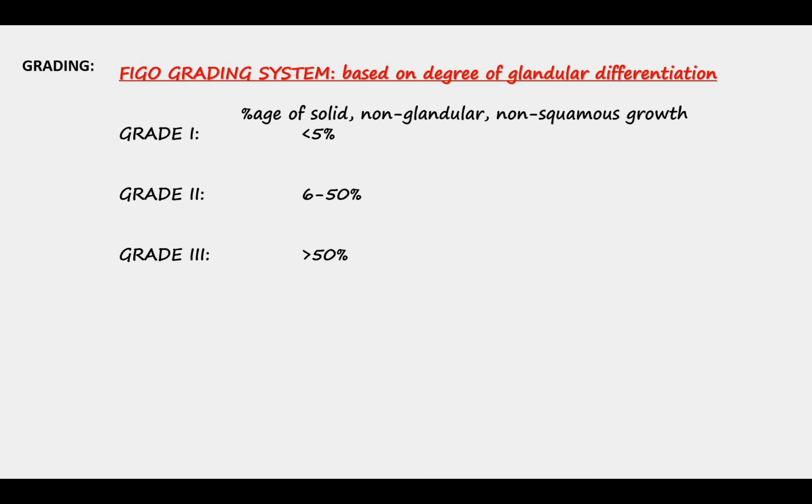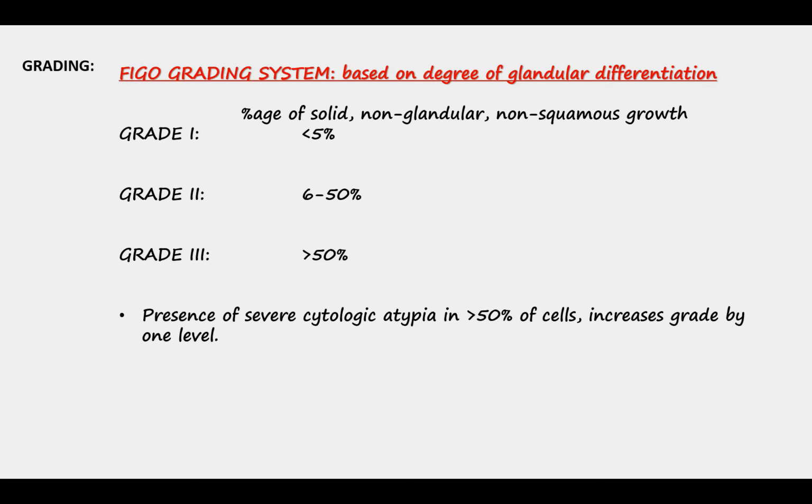In addition to that, if we see severe cytologic atypia in greater than 50% of the cells, then that increases the grade by 1 level. Overall, grades 1 and 2 are lumped together as low grade, and grade 3 is high grade.